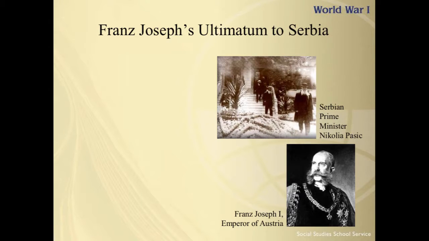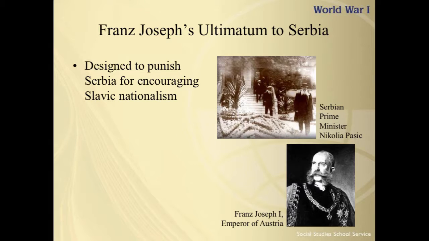So, Franz Joseph's ultimatum to Serbia that he issues. We know the Emperor Franz Joseph blamed Serbia for his nephew's death. And he, along with leading Austrian officials, wanted to punish Serbia for its role in encouraging the Slavic nationalism, again, that key term there, in Austria-Hungary. At the same time, Austria-Hungary knew it needed to avoid a general war in Europe. And once it had secured Germany's support, Austria-Hungary sends an ultimatum to Serbia.